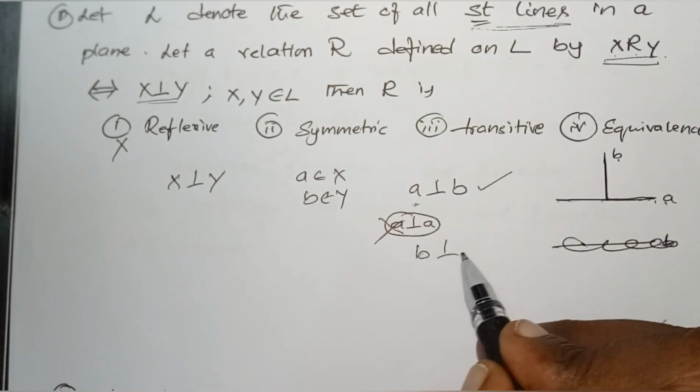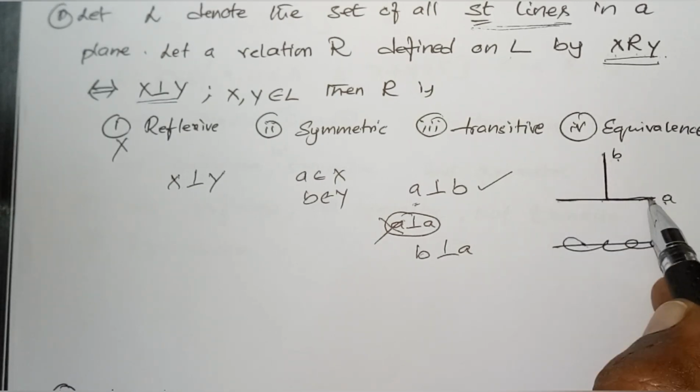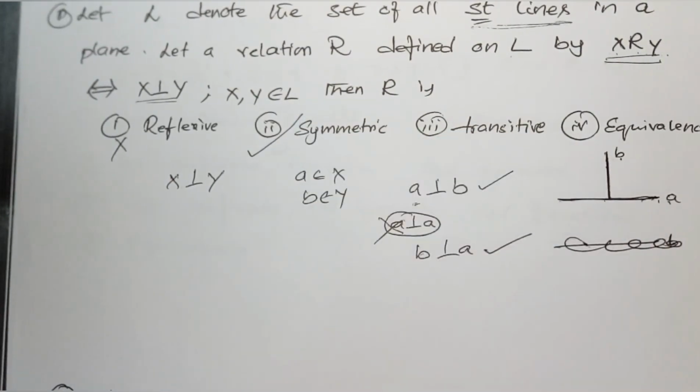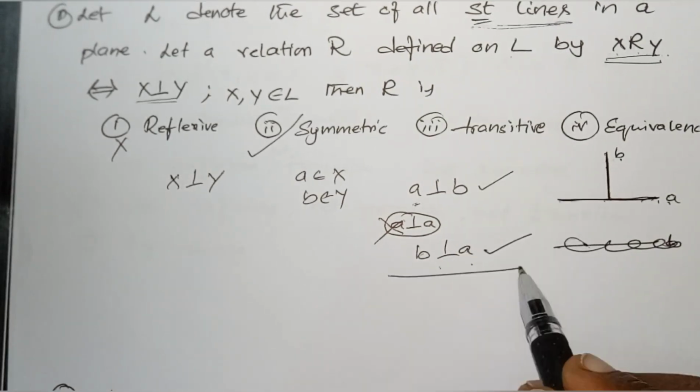If I say that B is perpendicular to A, is it correct? B is perpendicular to A. A is perpendicular to B, and B is perpendicular to A. Therefore, it is symmetric. Is it clear? So, A is perpendicular to B and B is perpendicular to A is correct.